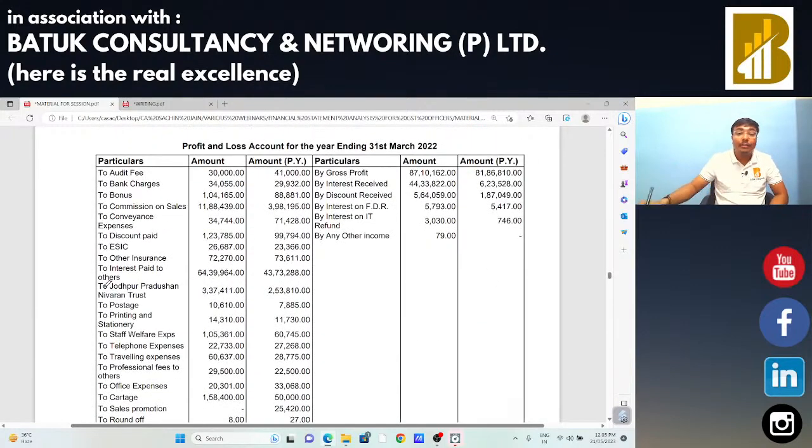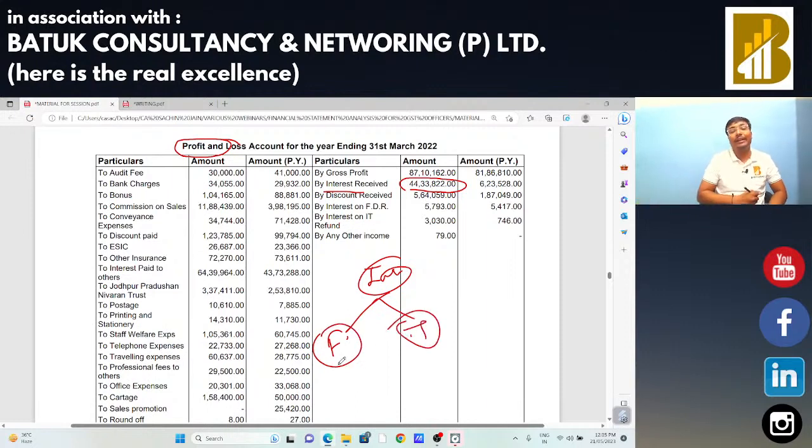Now next, sir, profit and loss account. In that profit and loss account, interest is there, normal interest 44 lakh. In that case, we need to check whether this interest is on account of financial or on account of trade. If the interest is on account of trade, in that case GST should be payable. And if the interest is on account of financial, in that case GST should not be payable.